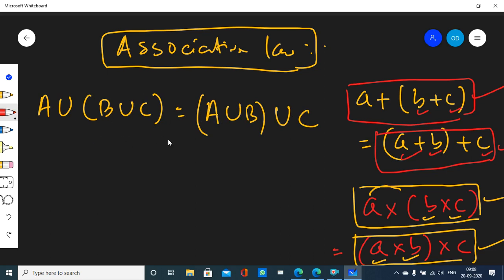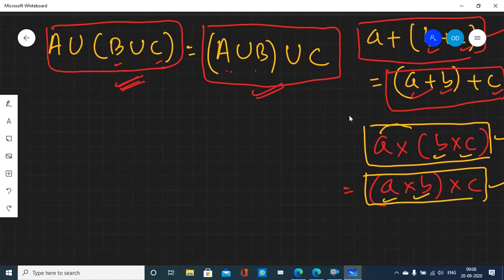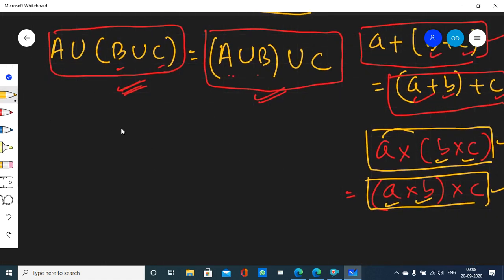On the left hand side, b union c is within brackets. That is, you first take union of b and c, then whatever set you get, take union of that set with a. What result you get is equal to, first you take the union between a and b, then whatever you get, take union with c. These two results are exactly the same. This is called associative law. Do you get it?